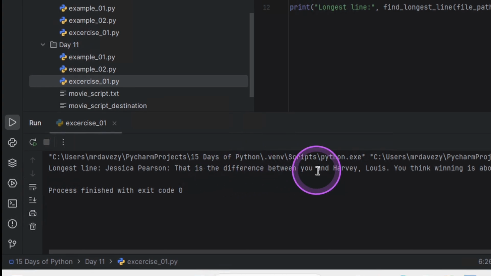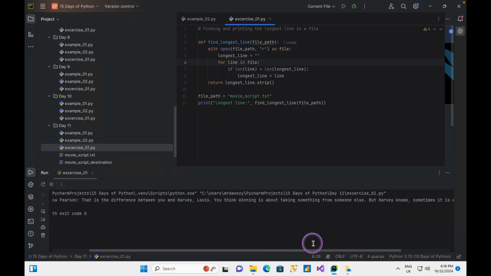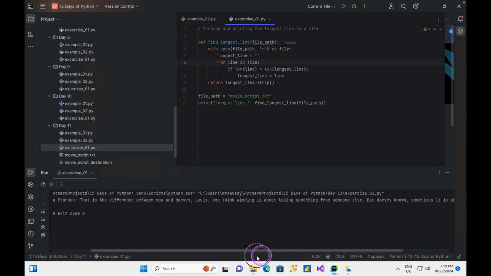This is the difference between you and Harvey Lewis. You think winning is about taking something from someone else, but Harvey knows sometimes it's about letting things go. So winning is not about taking something from someone else. Sometimes it's about letting things go.